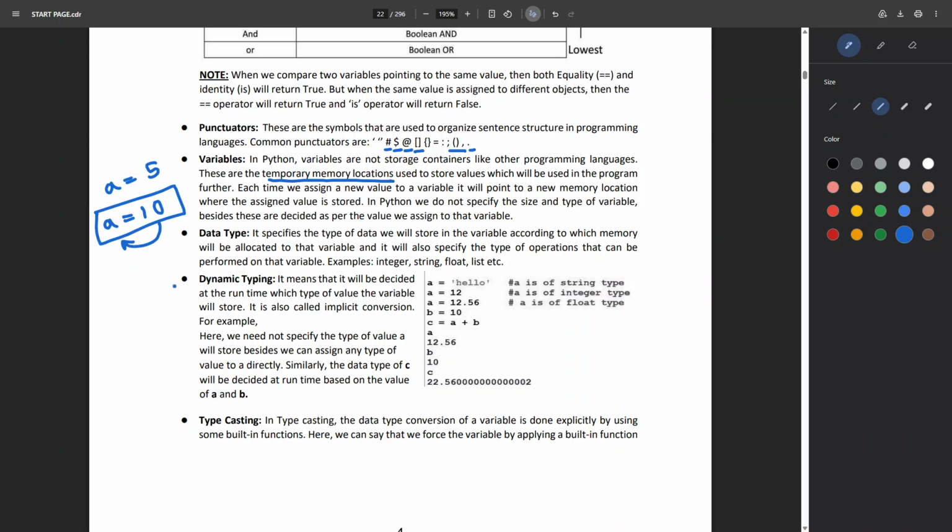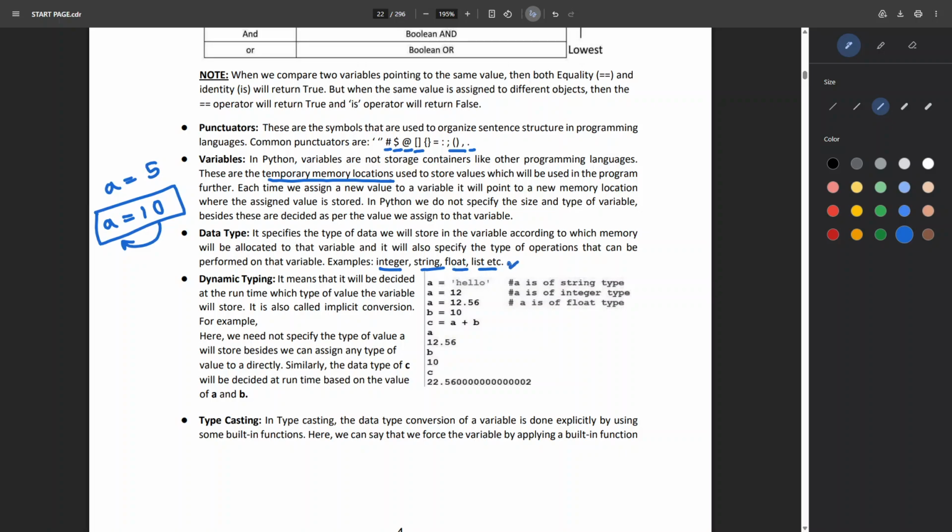Next is the data type. We have different data types like integer, floating type, string type, list type. So what are these? A data type specifies the type of data we will be storing in a variable, according to which memory will be allocated to that variable, and it also specifies what type of operations can be performed on that variable. There are specific memory units defined for how much memory an integer value, a string value, or a float value will take.